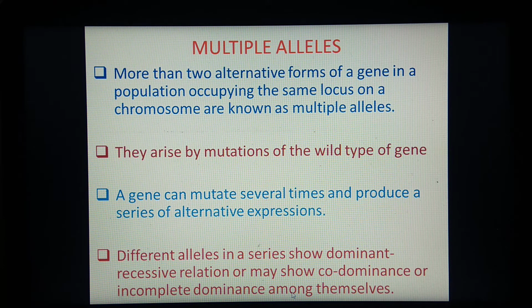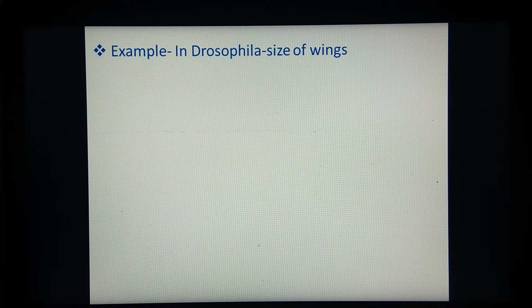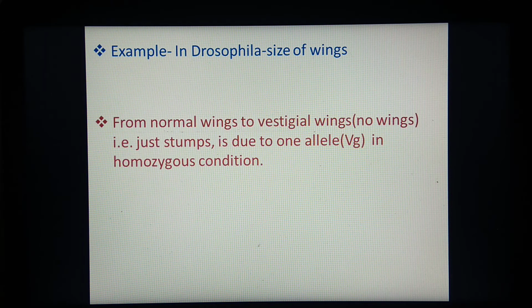So what are the examples we have to study? One example is in case of Drosophila, the size of wings. In Drosophila, wing size ranges from normal wings to vestigial wings. That means from normal wings to no wings. No wing means just stumps are seen, and it is due to one of the alleles, which is called VG, in homozygous condition.